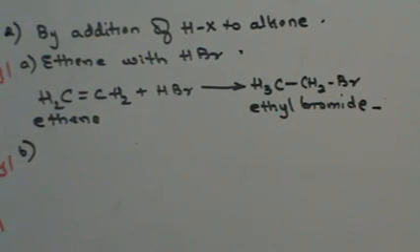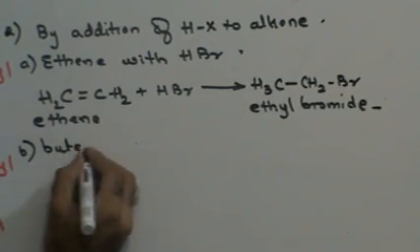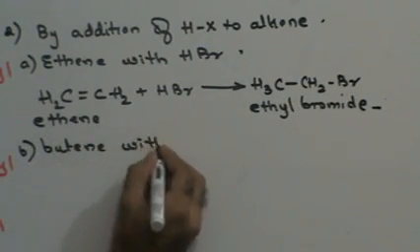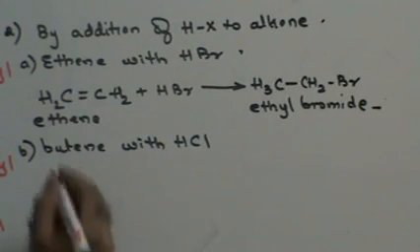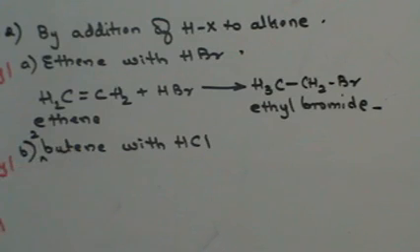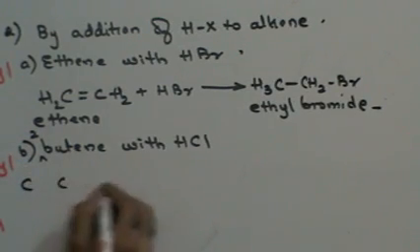Right? Next, what happens when butene reacts with hydrogen chloride? Butene with hydrogen chloride. Butene, 4 carbon atoms, and they are saying that instead of butene, let's take 2-butene. Right? So butene, 4 carbon atoms.